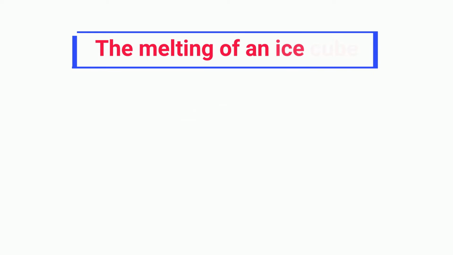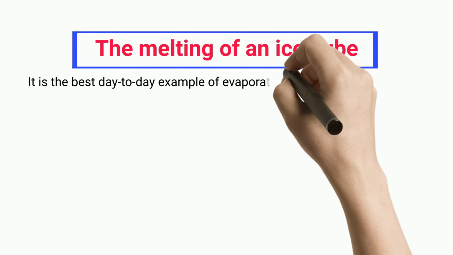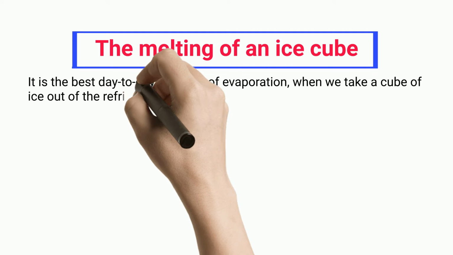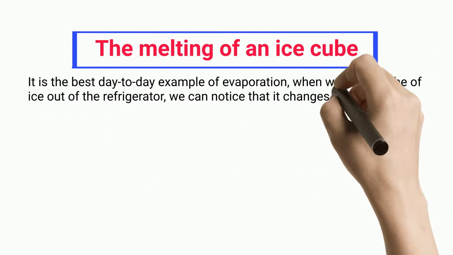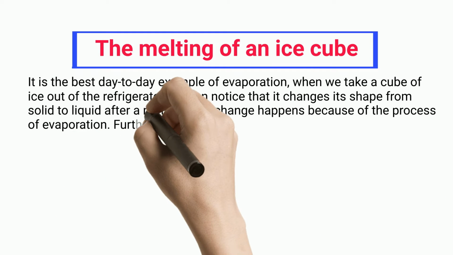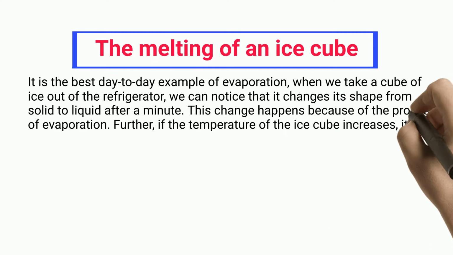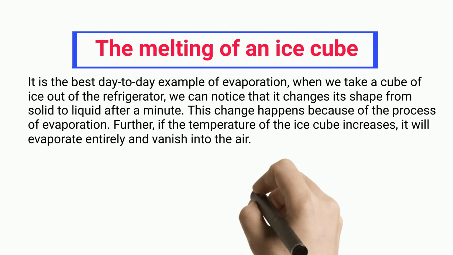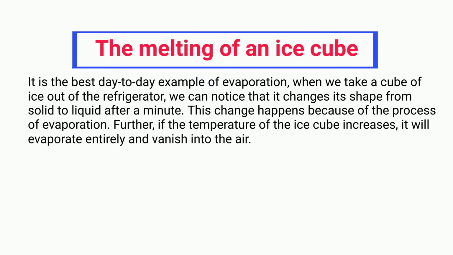The melting of an ice cube. It is the best day-to-day example of evaporation. When we take a cube of ice out of the refrigerator, we can notice that it changes its shape from solid to liquid after a minute. This change happens because of the process of evaporation. Further, if the temperature of the ice cube increases, it will evaporate entirely and vanish into the air.